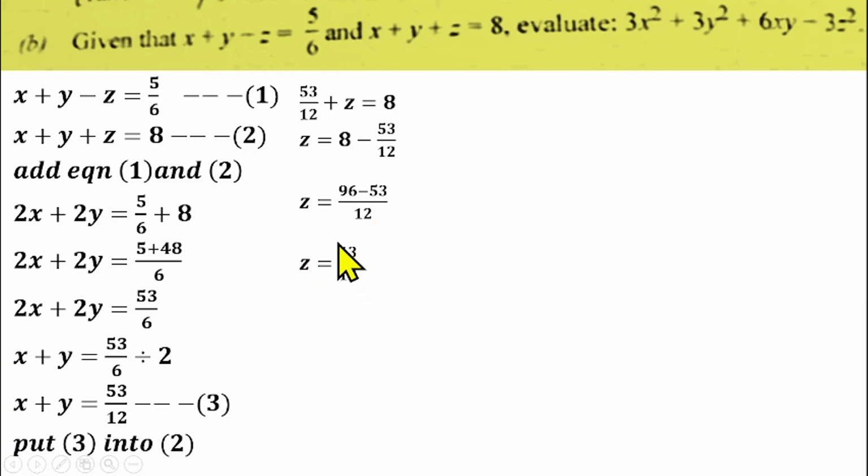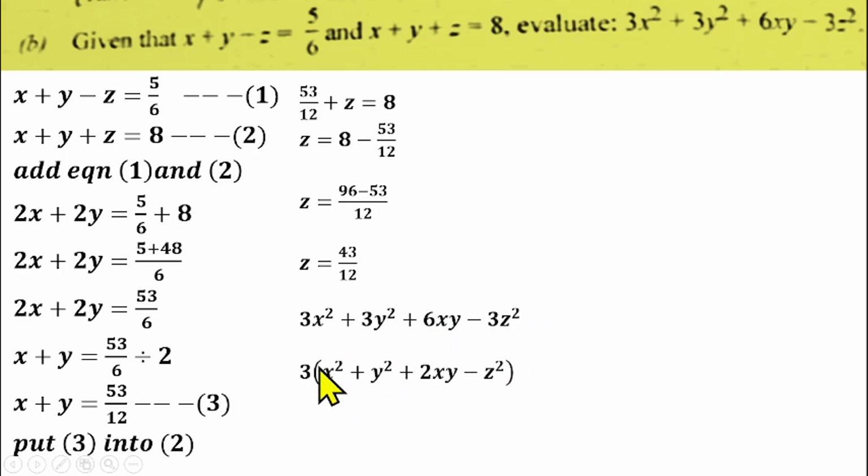Now that we know the value of z, you can go ahead to simplify the expression given to us here. We have 3x squared plus 3y squared plus 6xy minus 3z squared. 3 is common, so we can factorize 3 out. We have 3 into x squared plus y squared plus 2xy minus z squared. Then we can see that x squared plus y squared plus 2xy is an expansion of x plus y all squared.